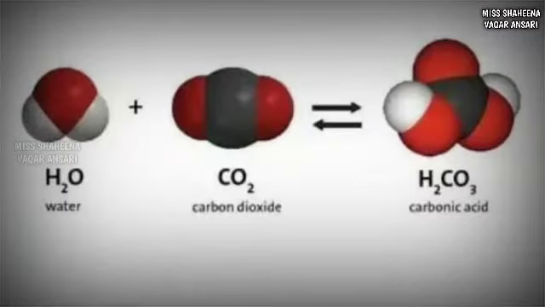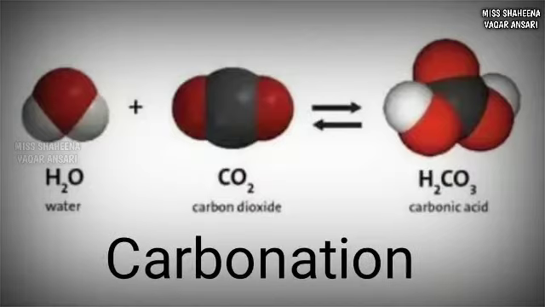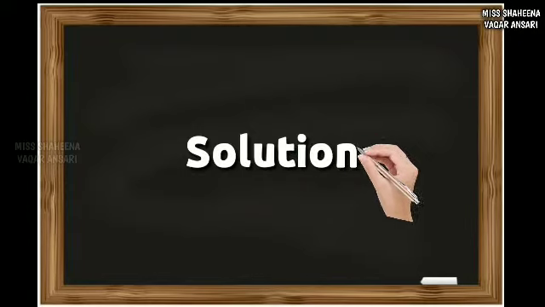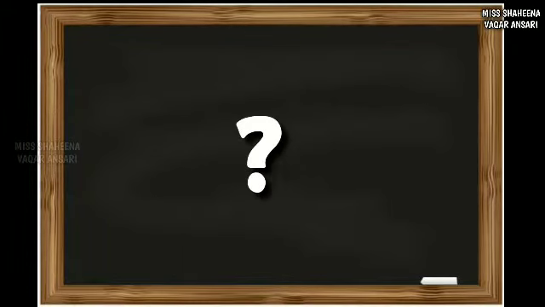Here a chemical reaction is taking place, that is, water plus carbon dioxide has led to the formation of dilute carbonic acid in the atmosphere. When this comes down with the rainwater droplets, it breaks down rock like limestone. This process is carbonation. Now students, let's begin with the solution. The process of solution continues beyond the process of carbonation. What do I mean by that?